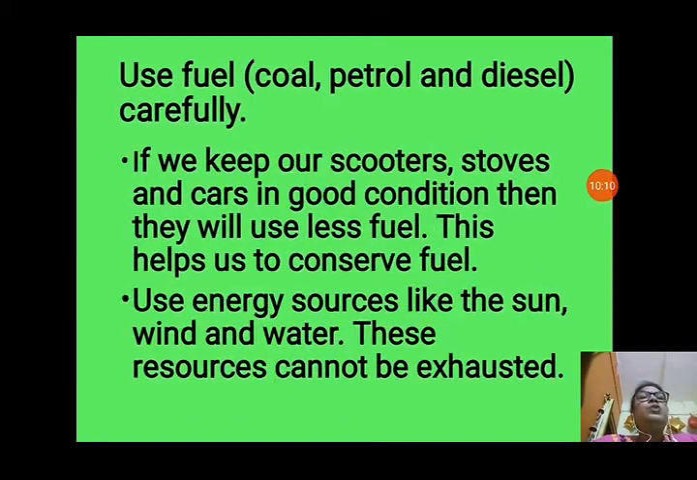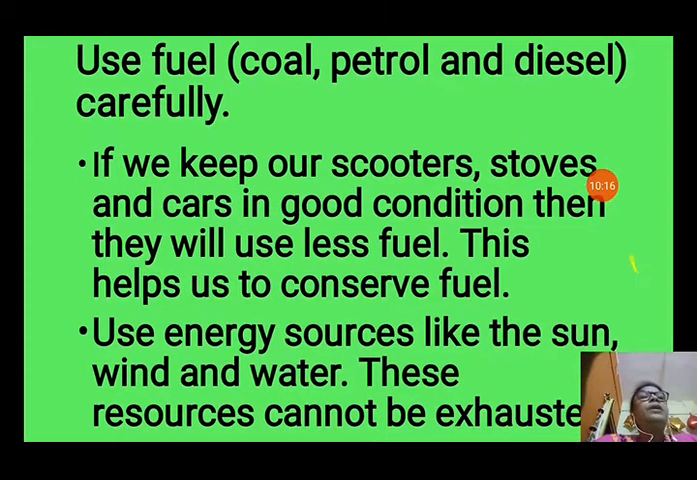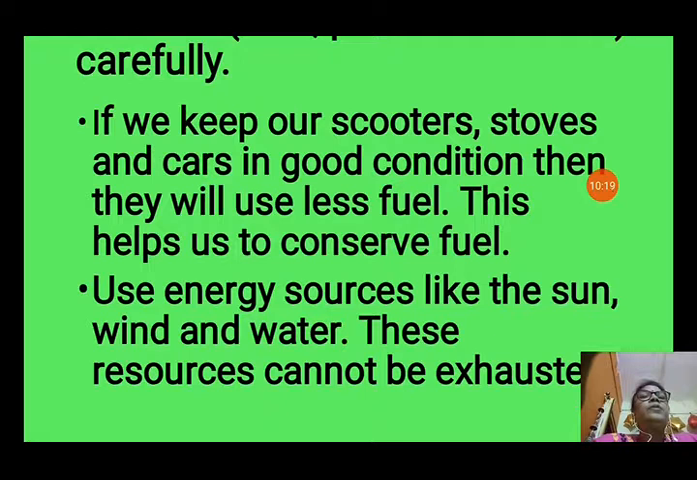Now next, use of fuel. We should use coal, petrol and diesel carefully. We should not waste them. How much we need, that much we should use. If we keep our scooters, stoves and cars in good condition, then they will use less fuel. This helps to conserve fuel. So we should check our scooters or any type of vehicle from time to time so that they do not waste the fuel.